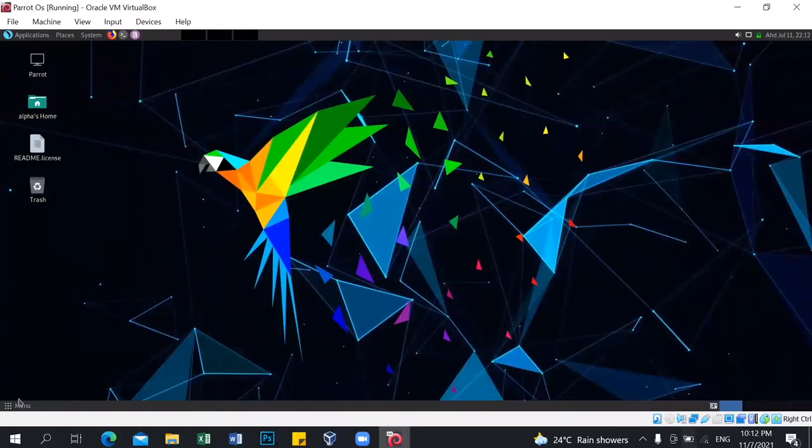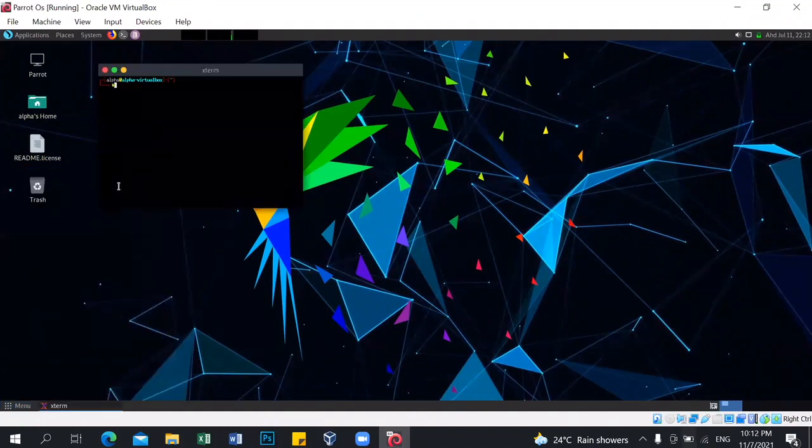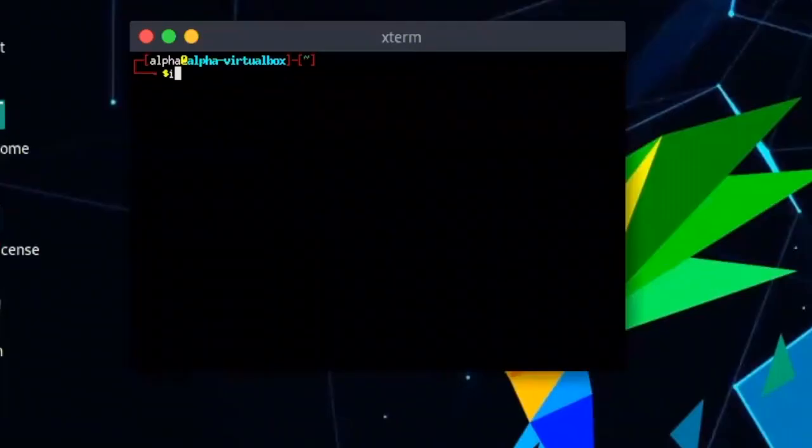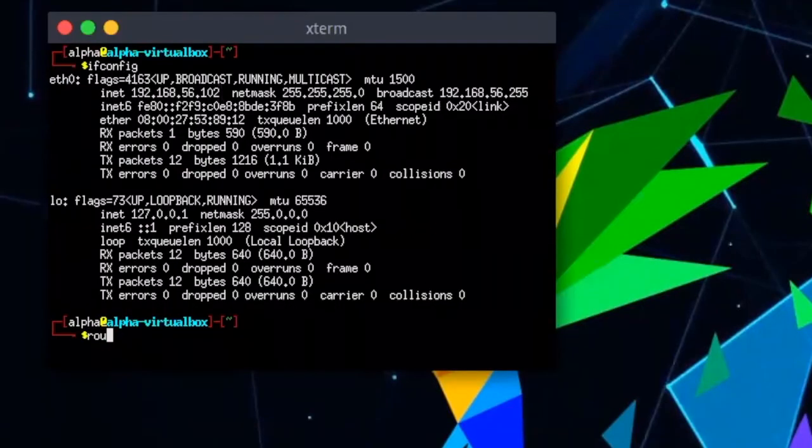And click the menu button in Parrot OS, and then type cmd, which is xterm. Then type ifconfig to know our IP address, and this is our IP address. And then type route.